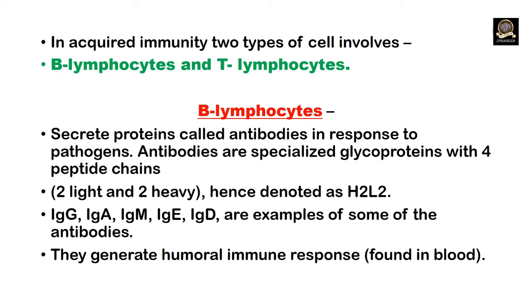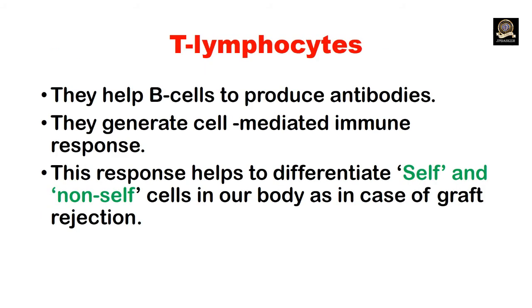The antibodies or immunoglobulins are of five types. They are IgG, IgA, IgM, IgE, IgD. They generate humoral immune response since they are present in the blood. T lymphocytes help B cells to produce antibodies. They generate cell mediated immune response.